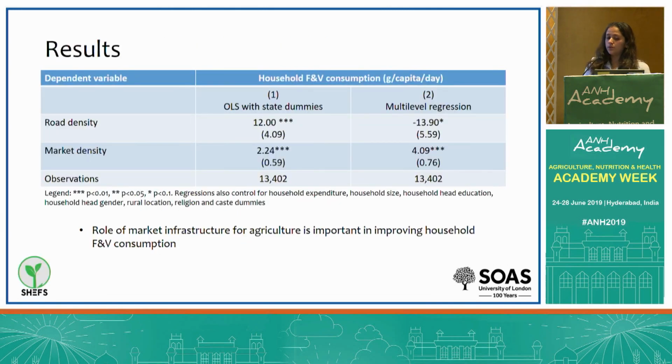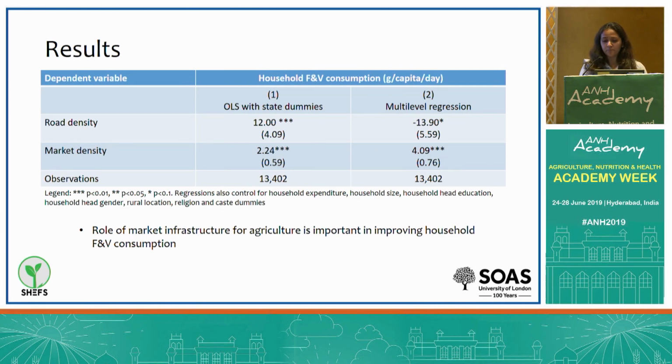Next, I'm going to show the results of our exploratory analysis based on the smaller sample for which district-level road and market infrastructure information is available. For road density, the OLS model shows a statistically significant positive association with household fruit and veg consumption, while the multi-level model produces a statistically insignificant coefficient.